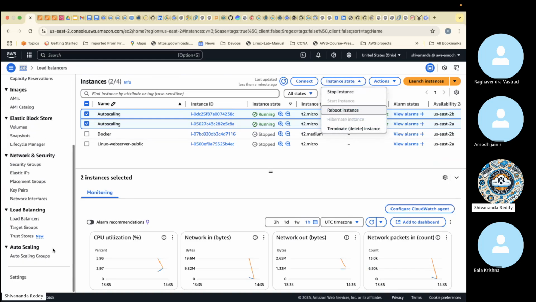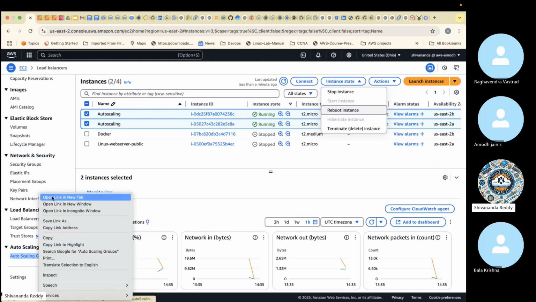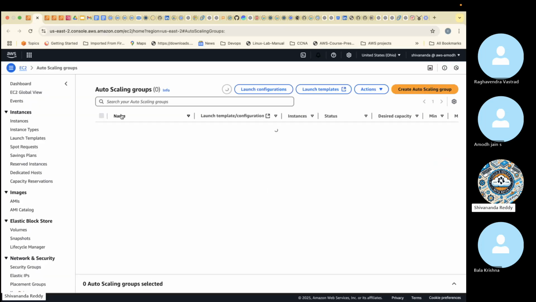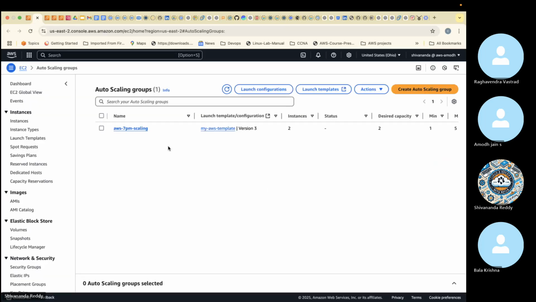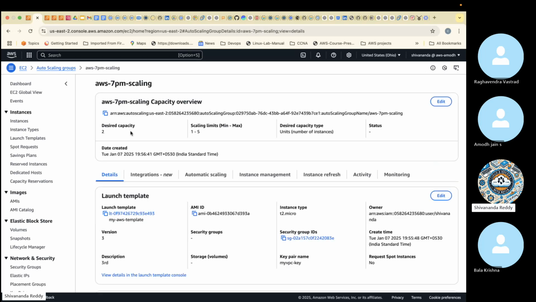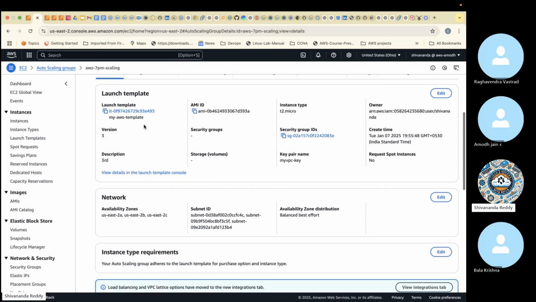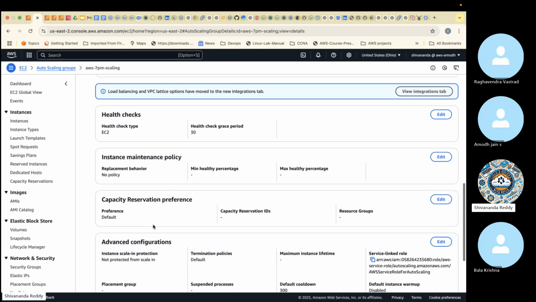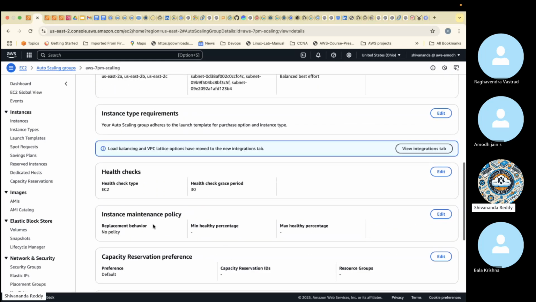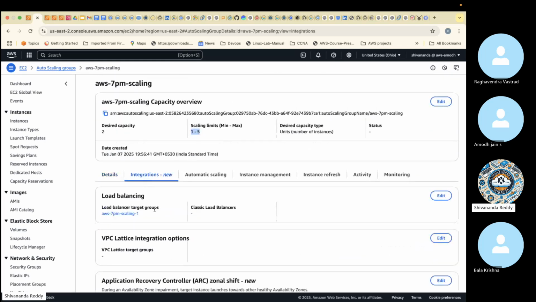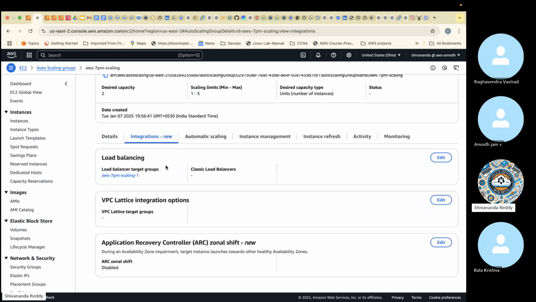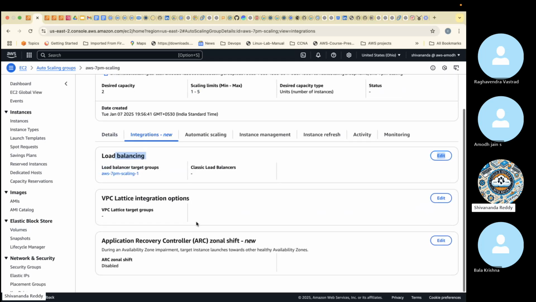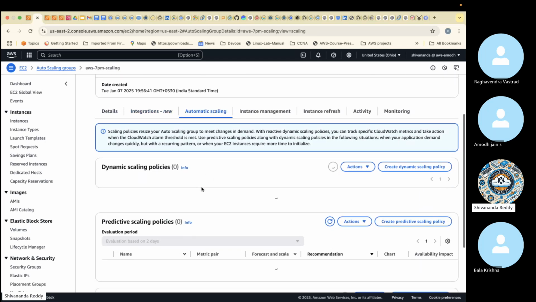Before that, let me show the auto scaling, how it works. What is there in auto scaling? Also, I'll show that. This is the auto scaling group which we created. Right now, desired 2, scaling limit 1 to 5 is there. Then you can see this is a template, this is a network, these are the requirements, health check also there, maintenance, capacity reservation, many things are here. Integrations: we integrate only load balancing and nothing else is integrated.